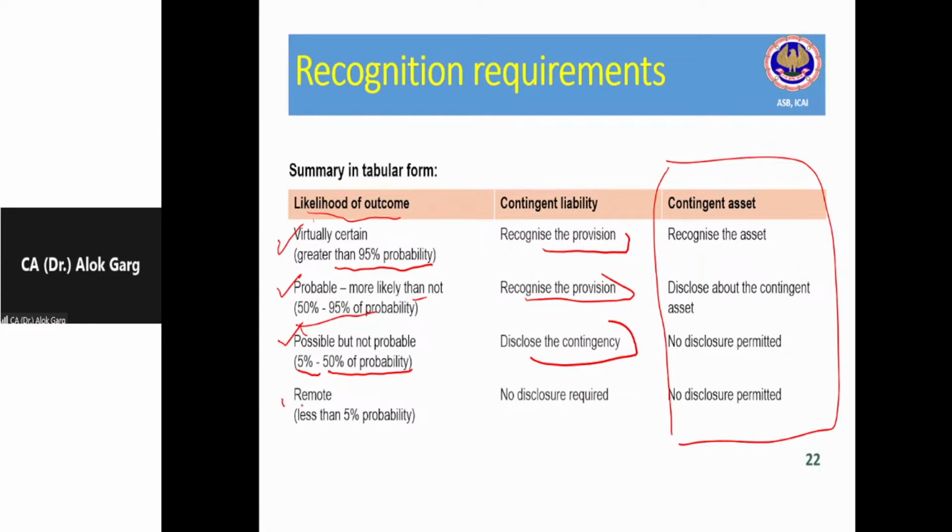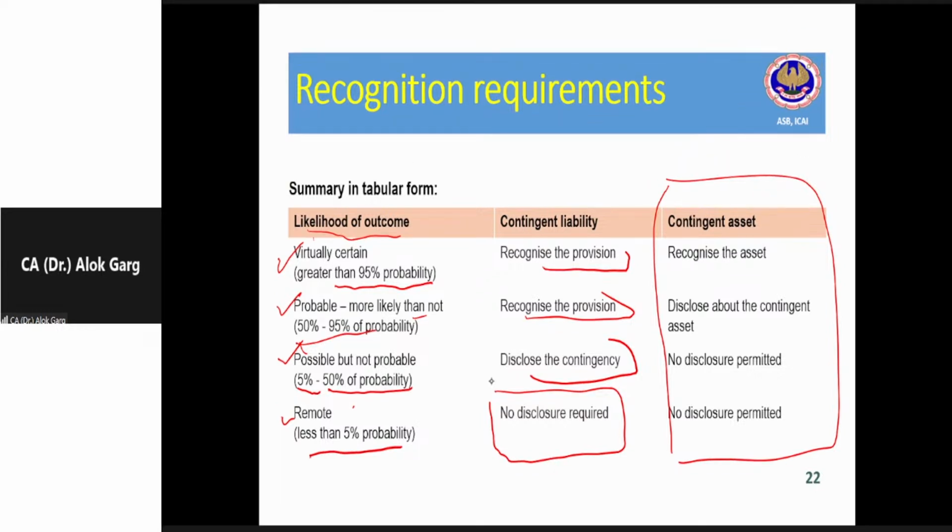Okay. What is meant by remote? If there is a less than 5% chance of outflow, in that case, it will be considered as remote. And in that case, neither the disclosure is required nor provision is required, right? So this is the meaning of probable, possible, and virtually certain, right? Now, what is meant by possible obligation? You have understood. If it is less than 50%, it will be considered as a possible obligation.